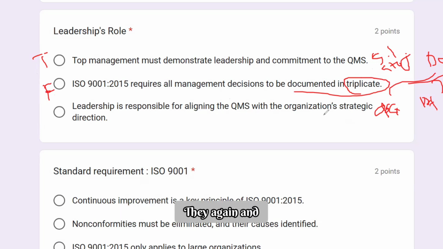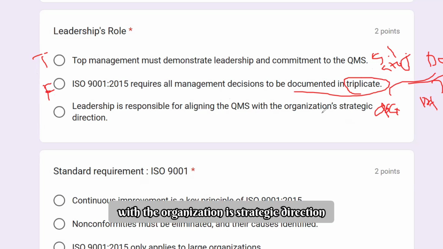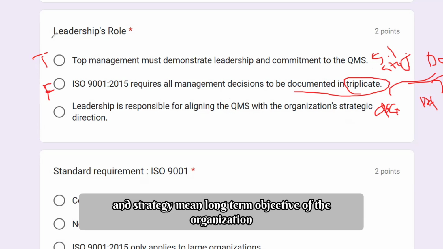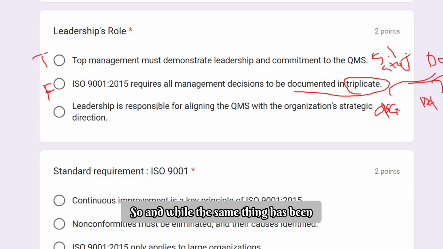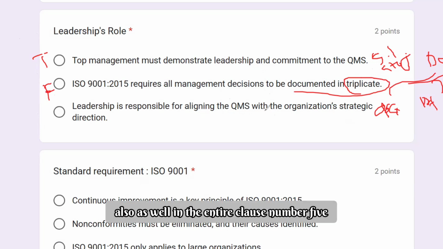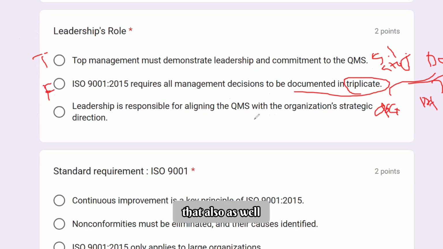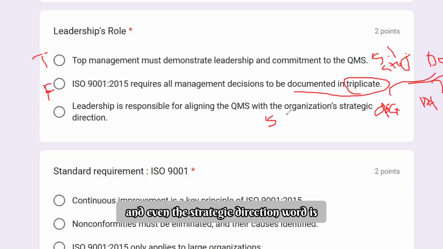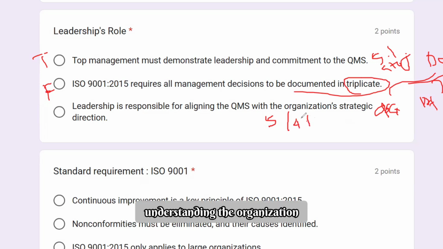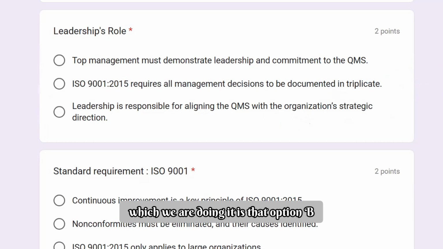Leadership is responsible for aligning the QMS with the organization's strategic direction. The word strategy is very beautifully explained in ISO 9000 clause 3, and strategy means the long term objective of the organization. You will find the same thing in clause 5 as well, and the strategic direction is also mentioned in clause 4.1, understanding the organization and its context. So it's a true statement, and the option we are picking is option B.